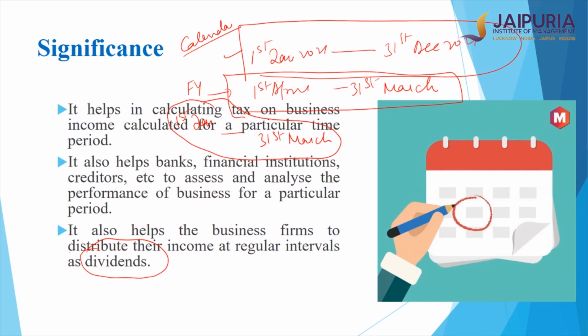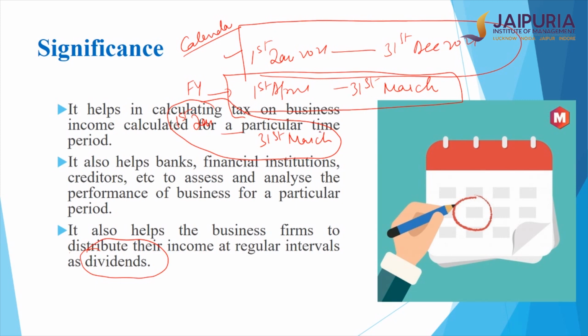So before we start preparing the books of accounts and the income statement, the heading of the income statement has to mention the period for which it is prepared. It is for that period I'm trying to estimate the profit and loss of the company, and for that period I want to analyze its performance. Unless a period is defined, I cannot estimate the profit and loss, and I cannot compare the performance of a company.